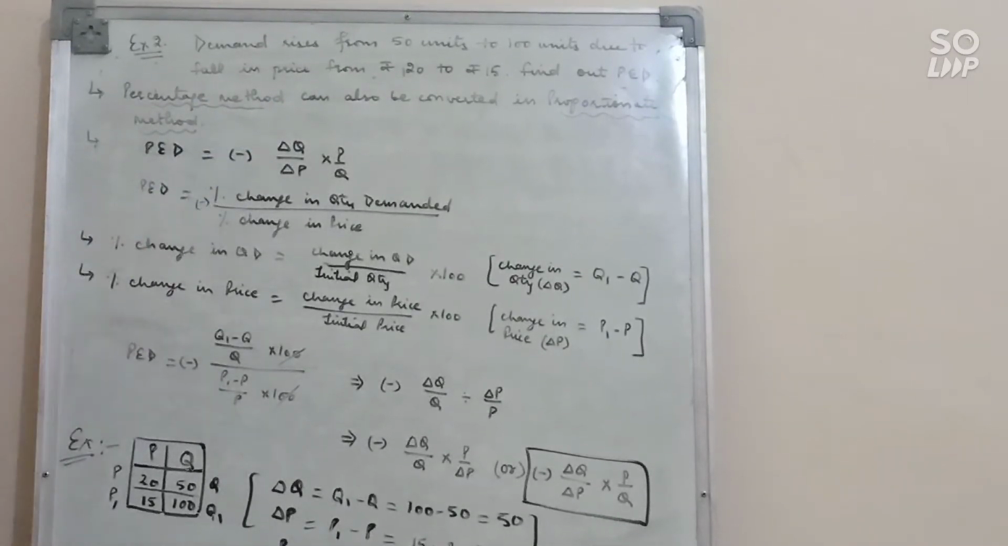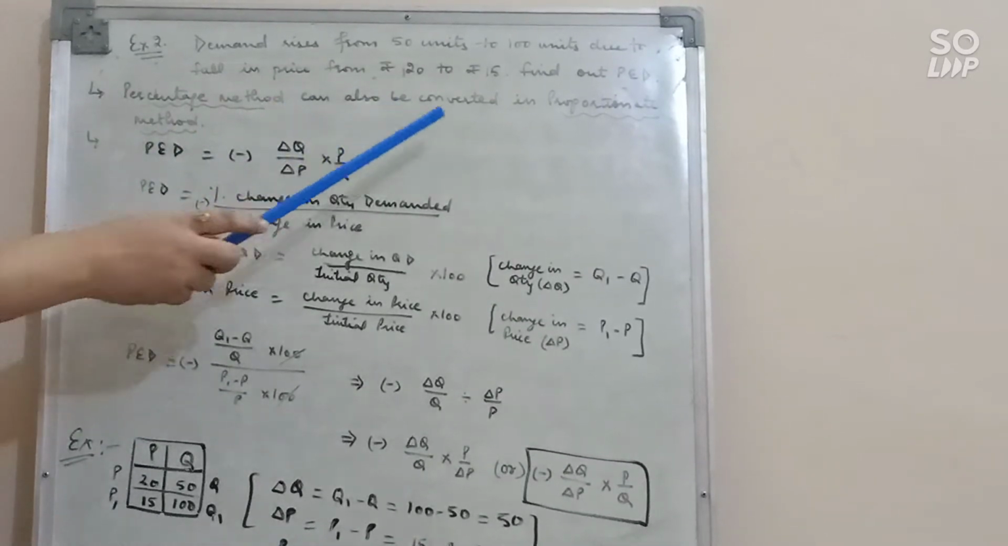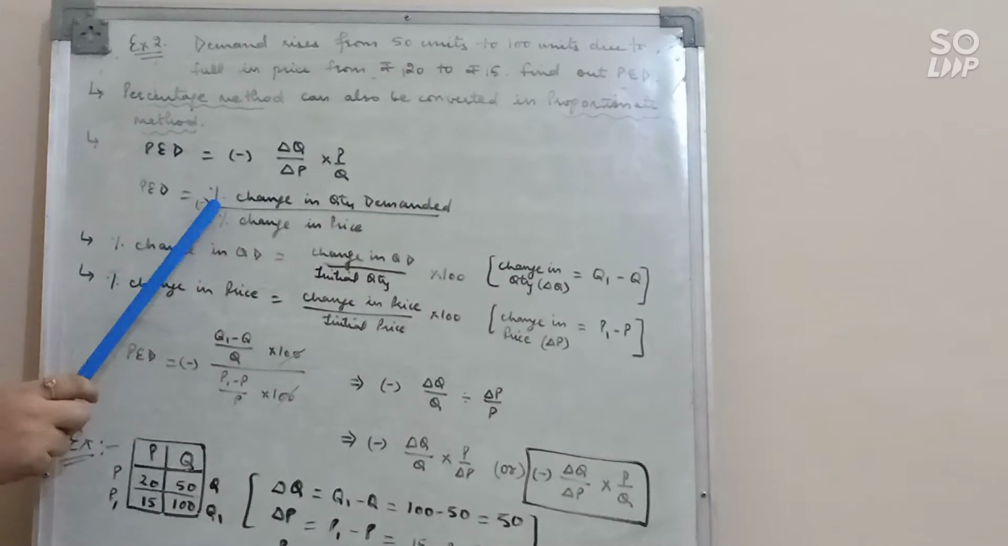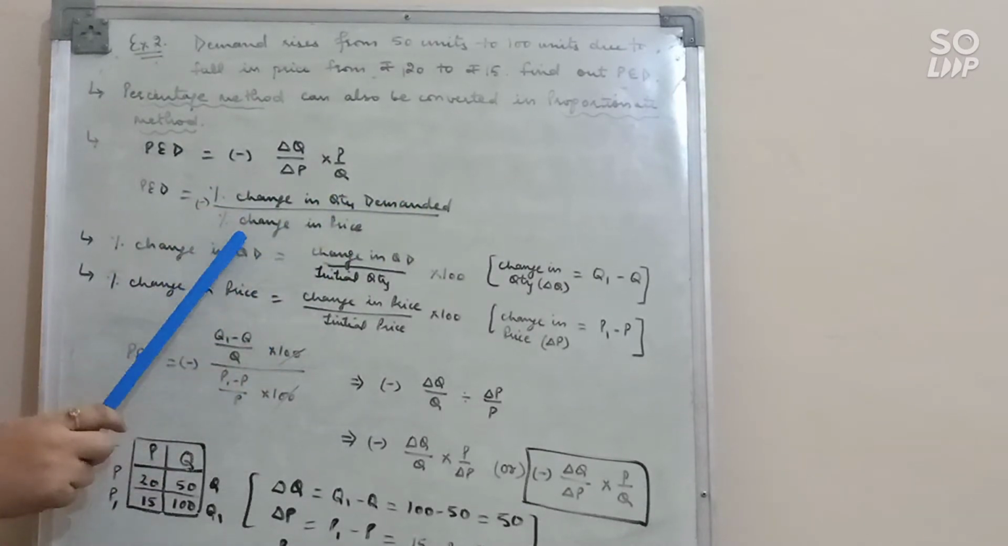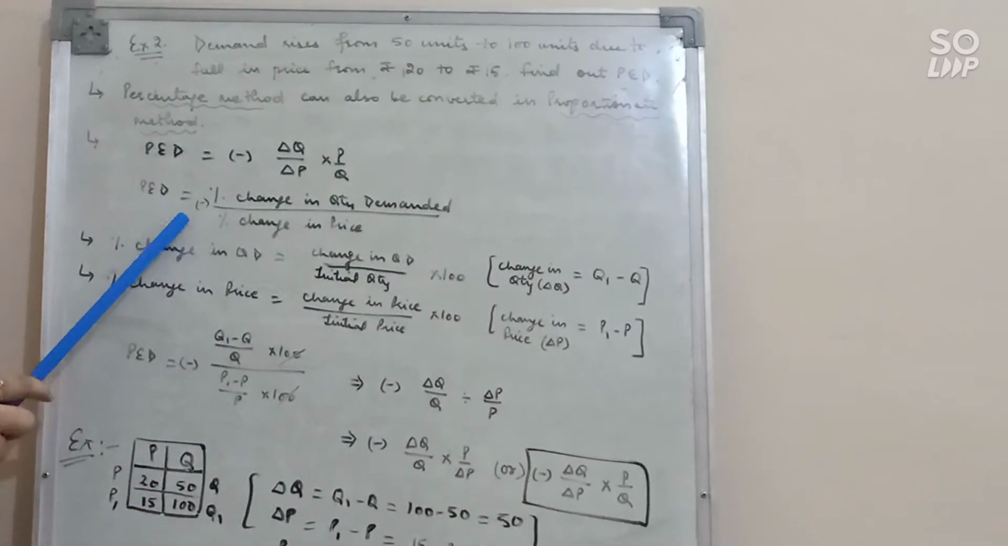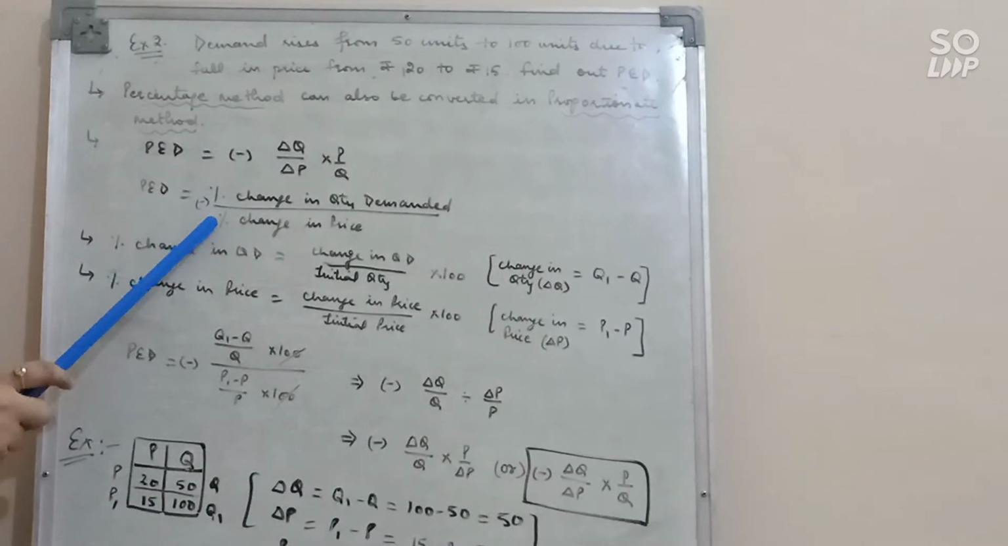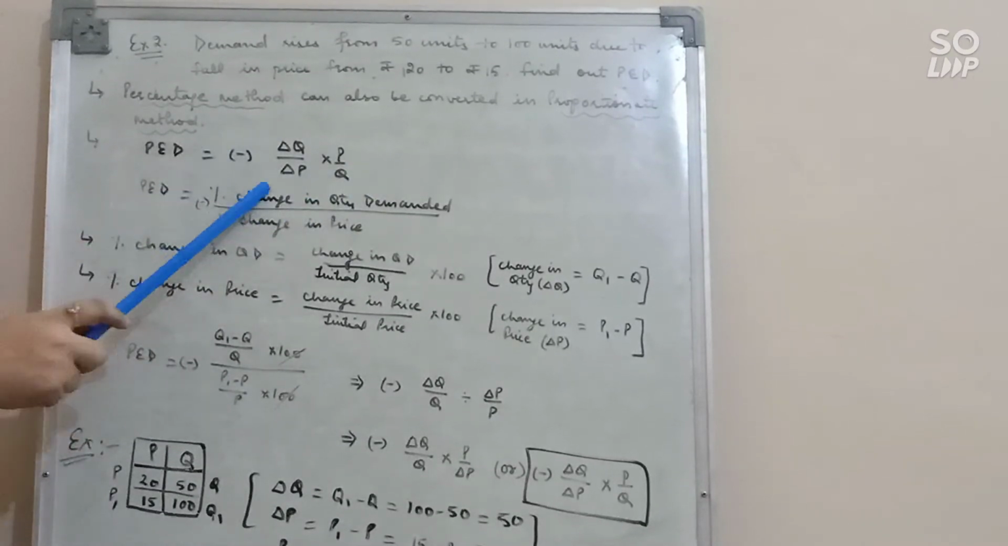The percentage method can be converted into the proportional method. Let's see how. The formula of the percentage method is percentage change in quantity demanded upon percentage change in price. This is the formula of the percentage method. Now how will you convert it into the proportionate method? Let's see.